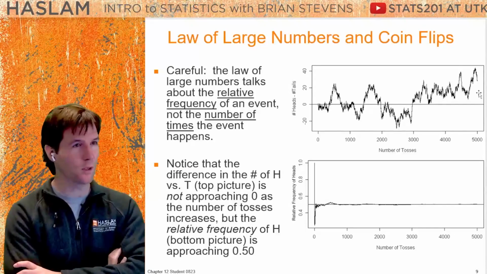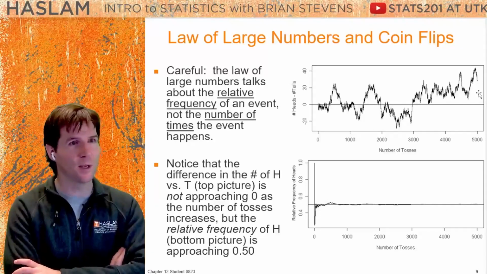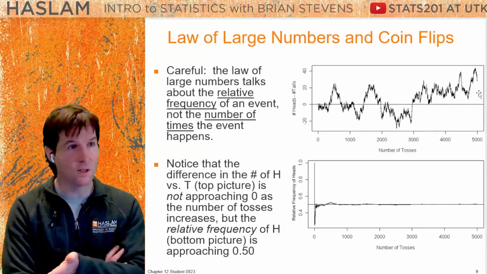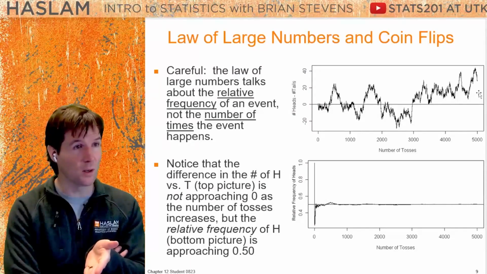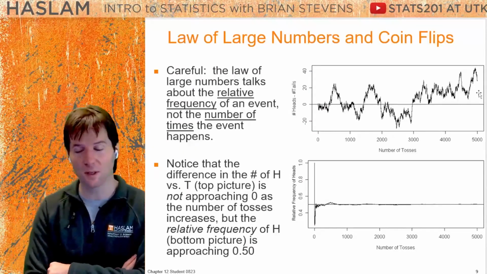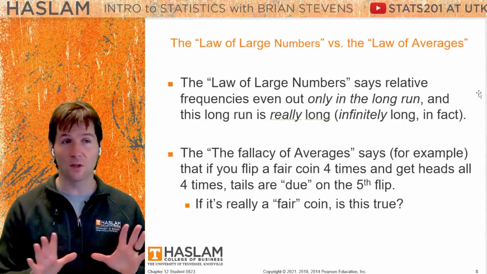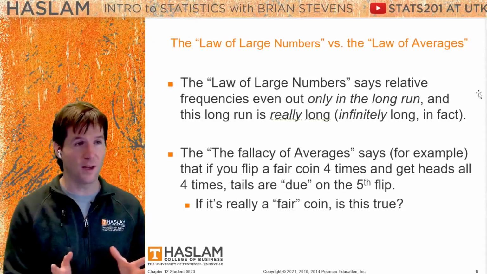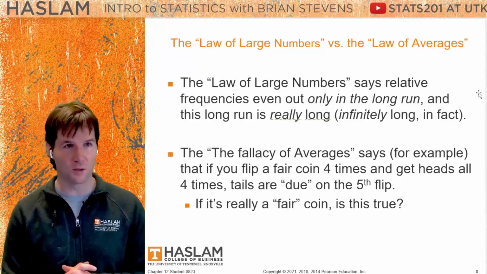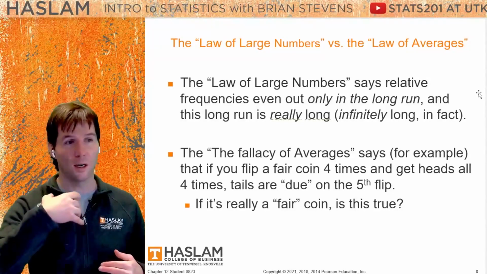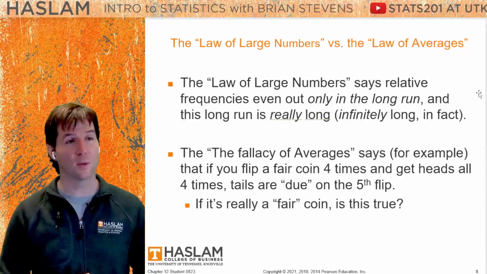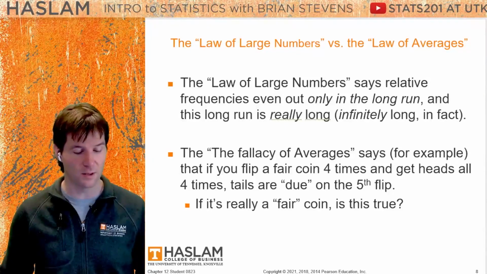So people would be like, well, it had more heads than tails. You'd be like, but 50-50, it's approaching it in the long run due to the law of averages on the bottom graphic. Once again, the key thing to know right here is the law of averages is a fallacy. I call it the fallacy of averages. The law of large numbers is the truth that in the long run frequency of independent trials, we will see the true probability of an event.